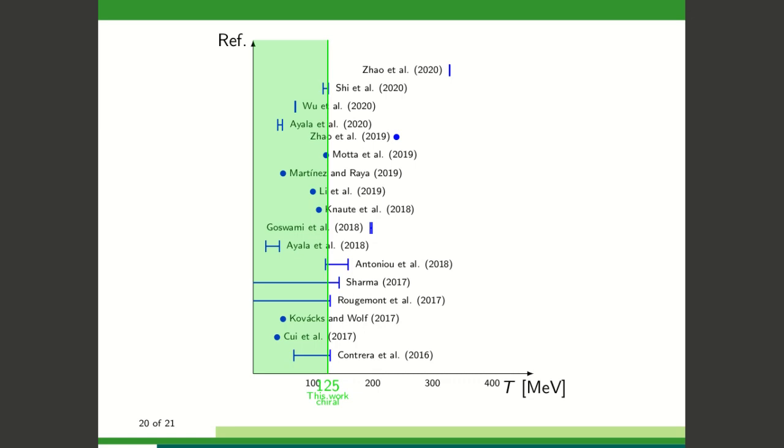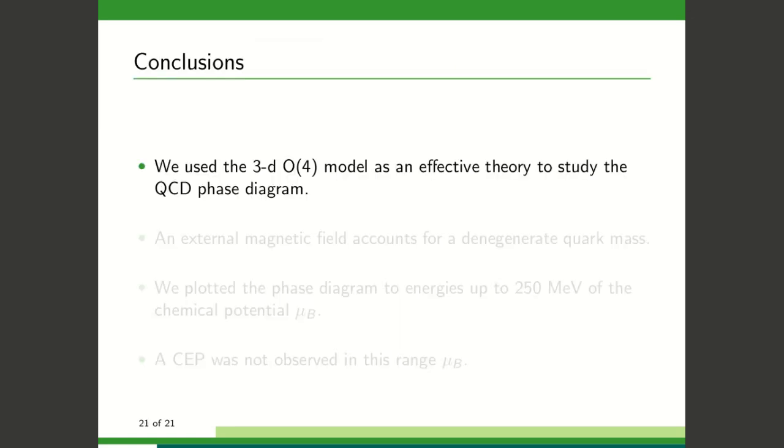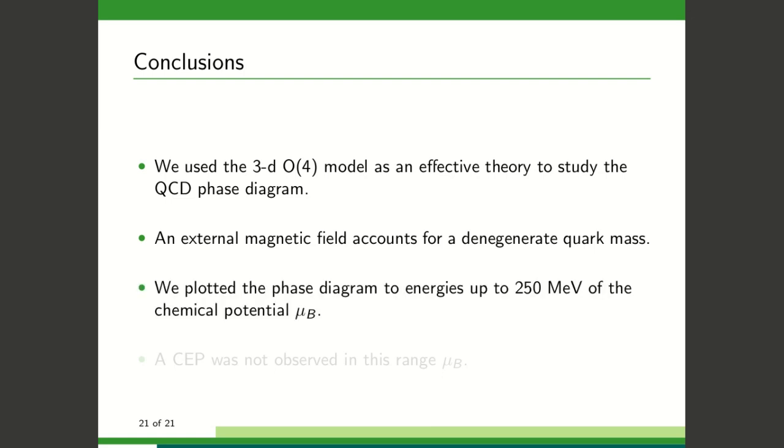In conclusion, we use the 3D O(4) model as an effective theory to study the QCD phase diagram. We use an external magnetic field that accounts for a degenerate quark mass. We plotted the phase diagram up to energies of 250 megaelectron volts of the chemical potential μ_B. However, a critical endpoint was not observed in this range of chemical potentials.